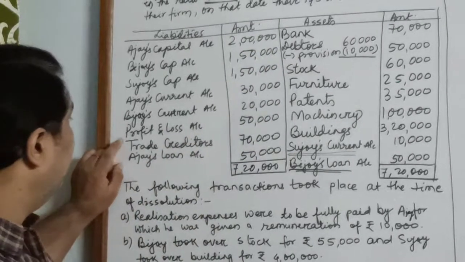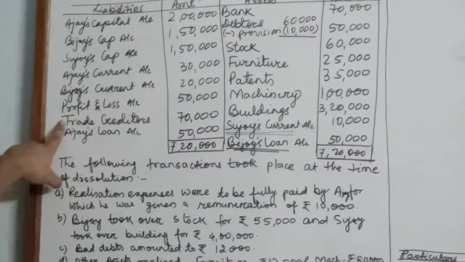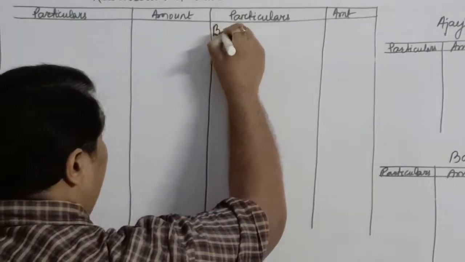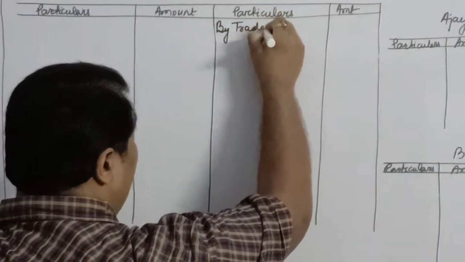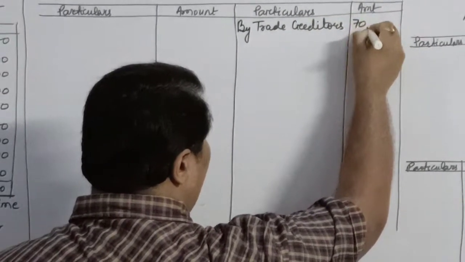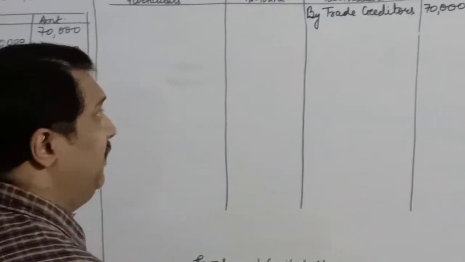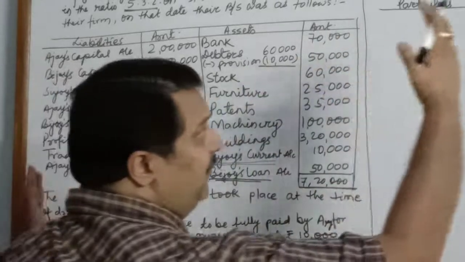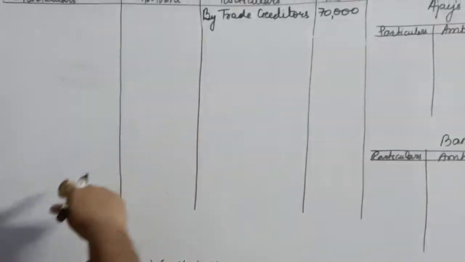So the only item left on the liability side to be transferred to realization is the trade creditors. I will write by trade creditors, the amount is rupees 70,000. So I have transferred rupees 70,000 from the left-hand side to the right side of my realization account.